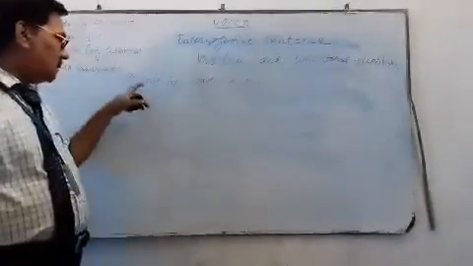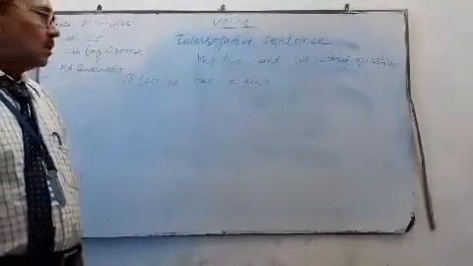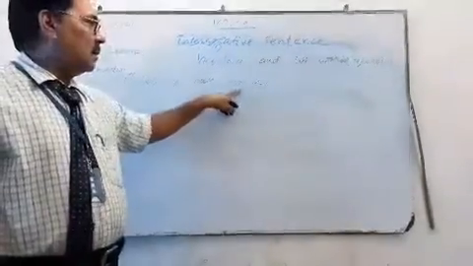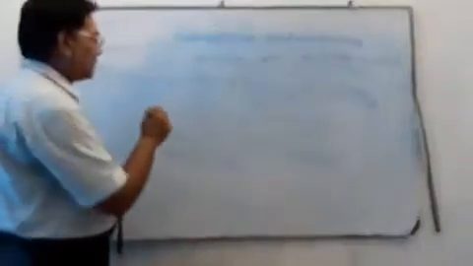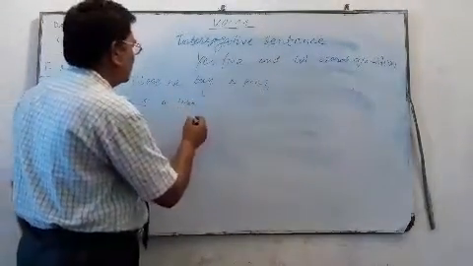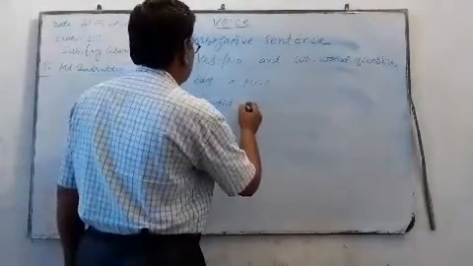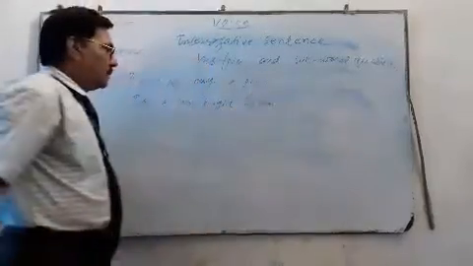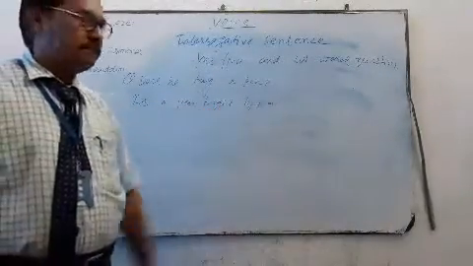This sentence is in simple present tense, so we use is, am or are according to the subject. The subject here is a pen, it is singular third person, so we use is here. The sentence in passive voice will be: Is a pen bought by him? Next.